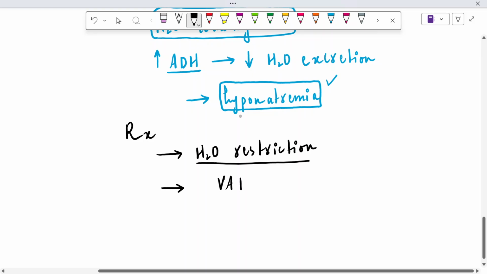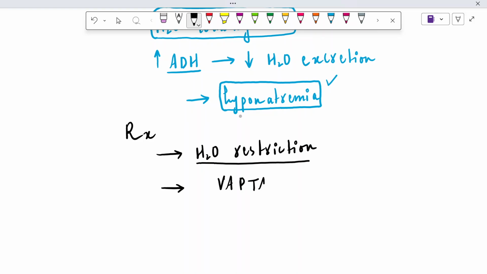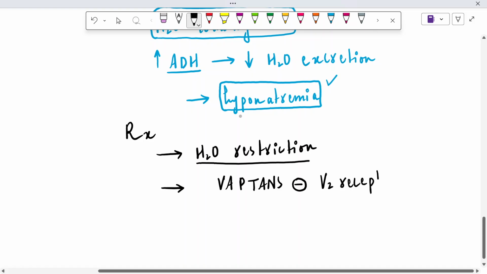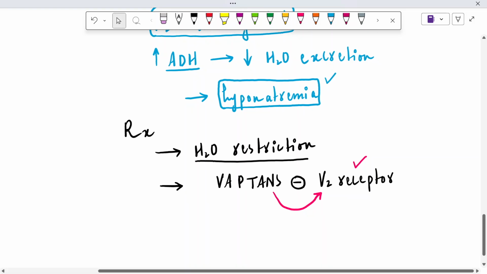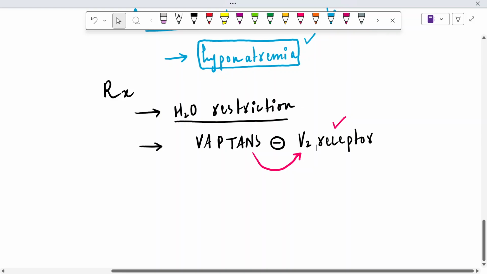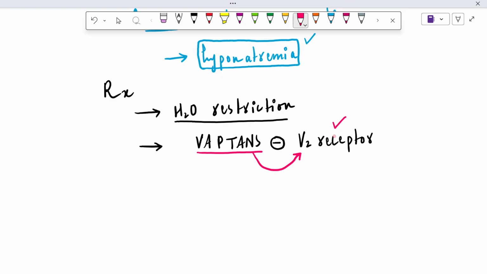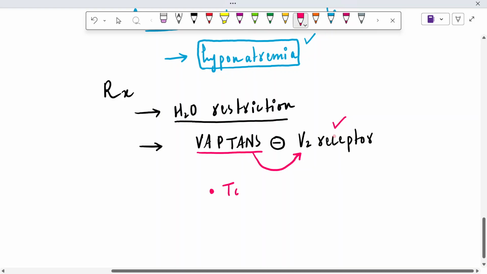What are VAPTANS? Like tolvaptan, what are VAPTANS? VAPTANS are inhibitors of V2 receptors. What are V2 receptors? V2 receptors are the binding sites of antidiuretic hormone, and the VAPTANS will inhibit these V2 receptors. In spite of the huge amount of ADH present inside the blood, the VAPTANS will still block the V2 receptor and it will not allow ADH to function. It's like reabsorption of water, right? So vaptans are important. One of the important vaptans is known as tolvaptan.